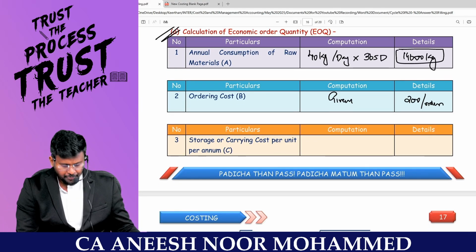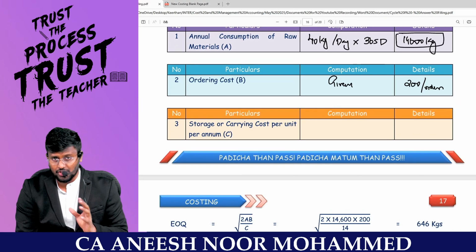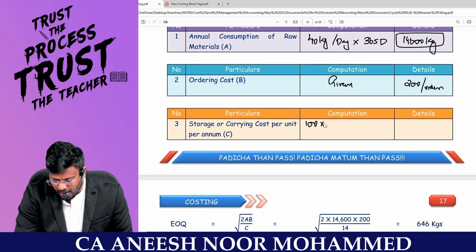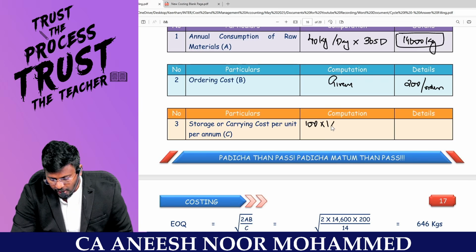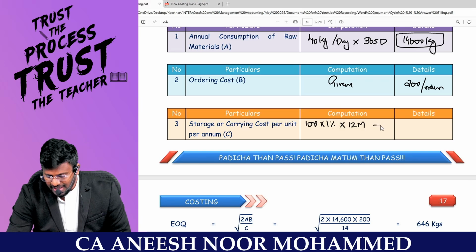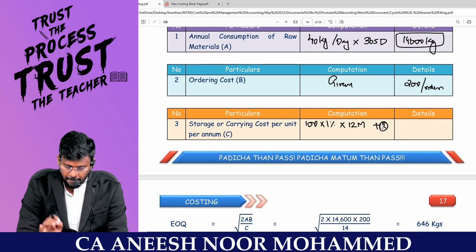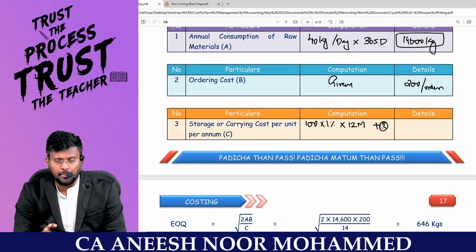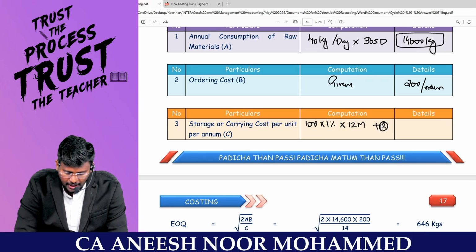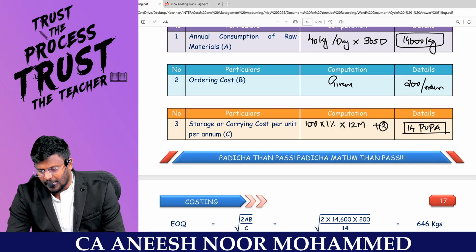Sir, what is the storage cost or carrying cost per unit per annum? This is something interesting actually. What is the value of the raw material? Rupees 100. For every material, 1% per month, into 12 months, plus extra for 1 year, 2 rupees. So 100 into 1% will be 1. This is for every month. I don't want it for every month. I want carrying cost per unit per annum. So into 12 means 12 rupees, plus extra for the entire year 2 rupees. That means 14 rupees per unit per annum is the carrying cost.